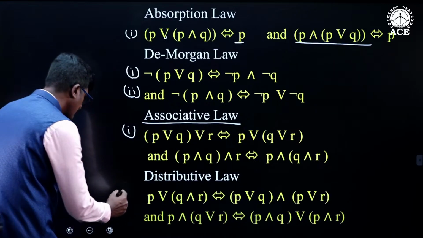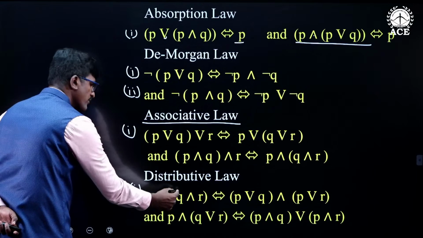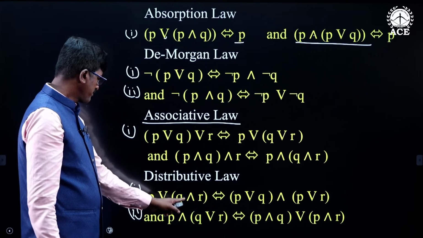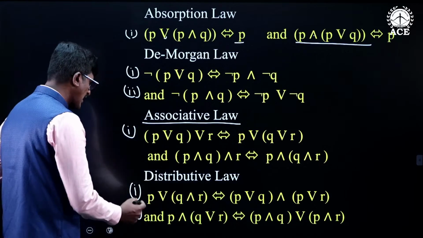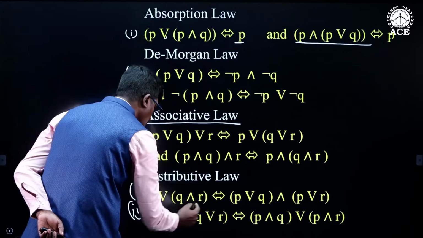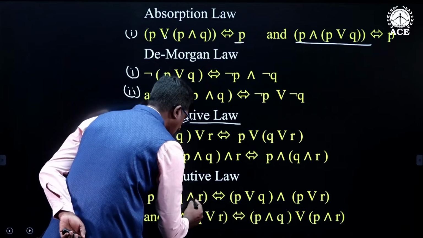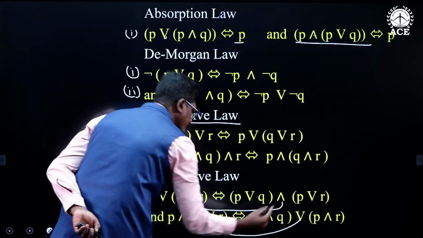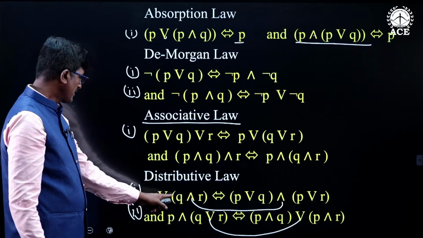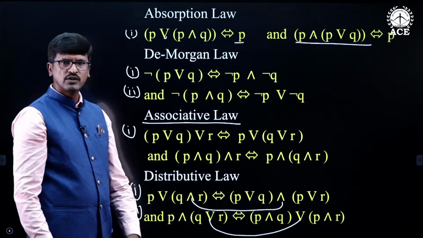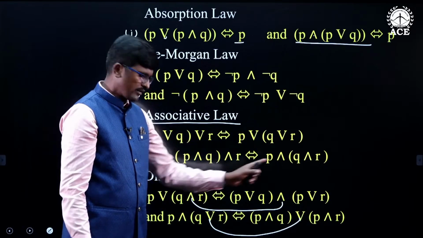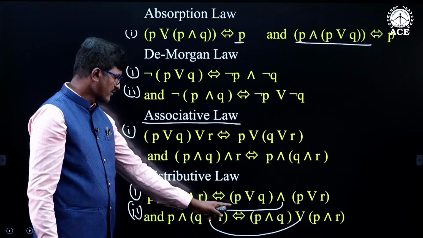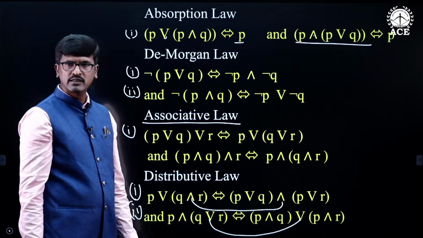So the De Morgan's law, this is for this. There are two De Morgan's laws. P and (Q or R) is logically equivalent to (P and Q) or (P and R), where this AND will come here and this OR will come here. So P or (Q and R) is logically equivalent to (P or Q) and (P or R). The next one is P and (Q or R) is logically equivalent to (P and Q) or (Q or R).